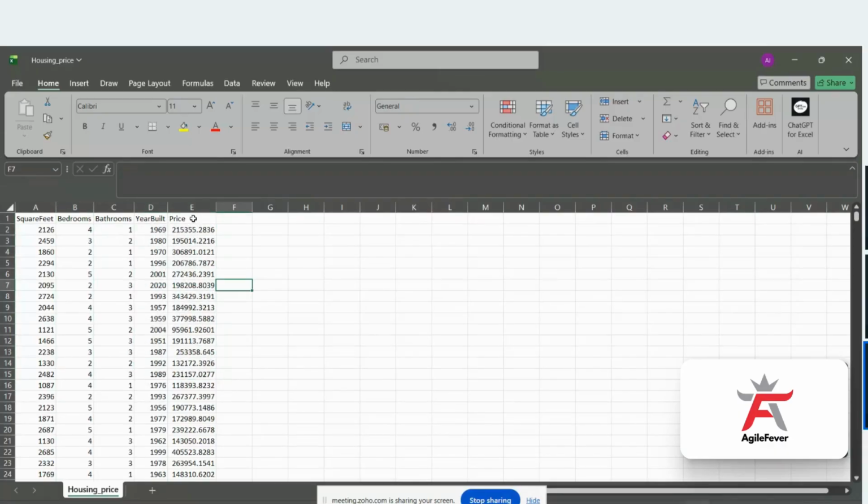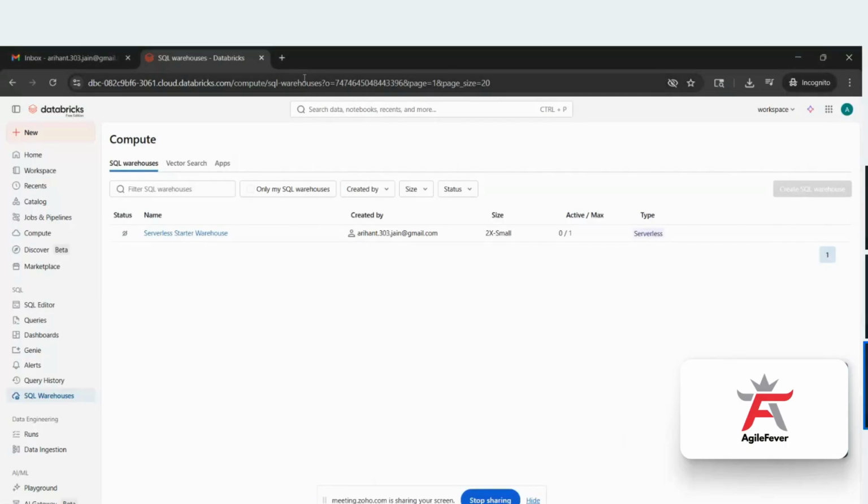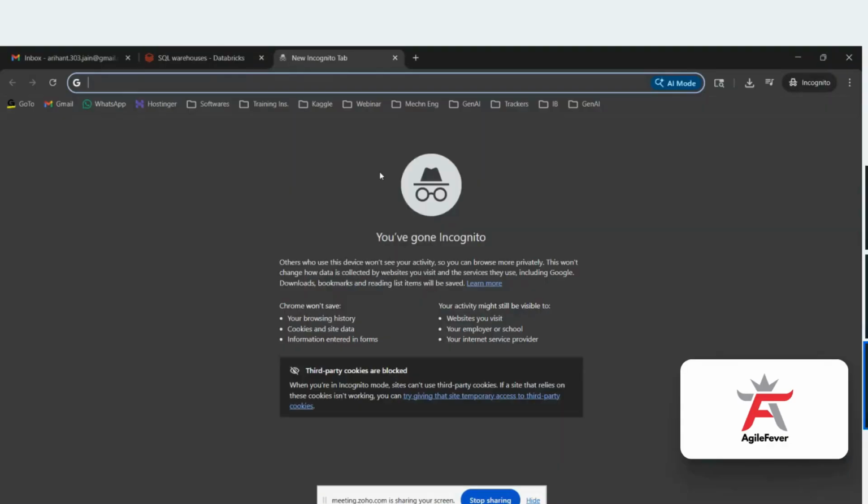Okay. So this is the target variable, and these are the independent variables. So I have to create an application where based on these independent variables, I can predict the house price. Okay. So it's a regression based problem. Now, what is the thing which we have to do? So the first thing is that you have to create the Databricks account.